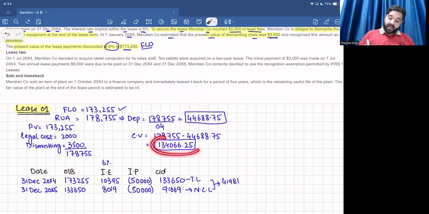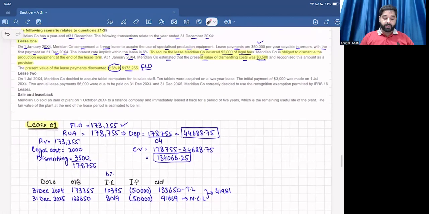If the examiner asks the carrying value, it is this. If the examiner asks the interest expense for the year ended 31st December 20x4, it will be 10,395. If the examiner asks the current liability, it is 41,981. And if the examiner asks the non-current liability for lease one, it will be 91,669. So it was all about lease number one.